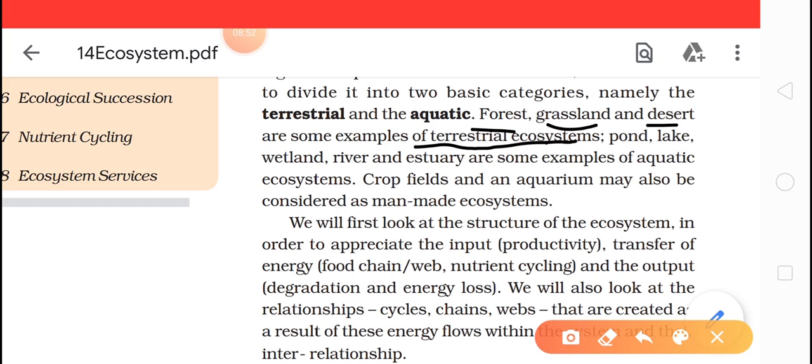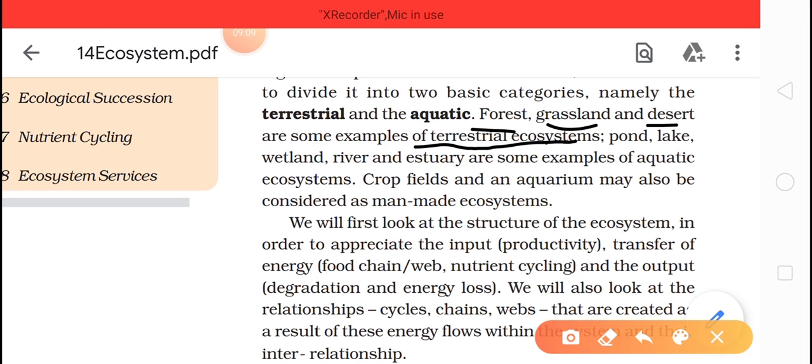The forest which you see, the grassland with its various long grasses, desert, mangroves, all these areas largely come under terrestrial ecosystem.